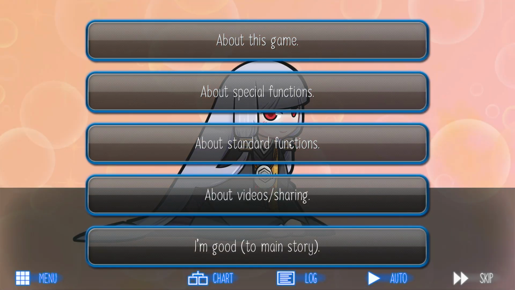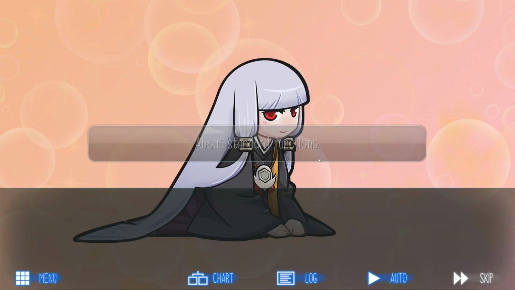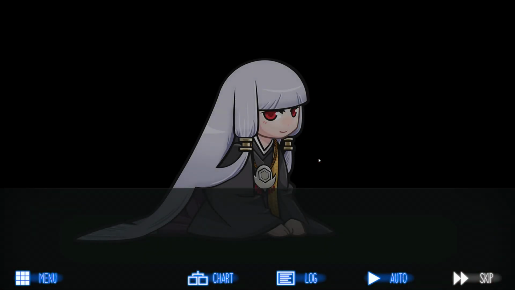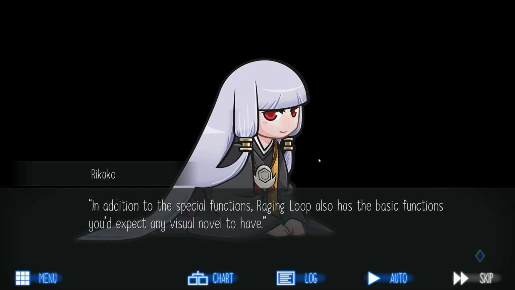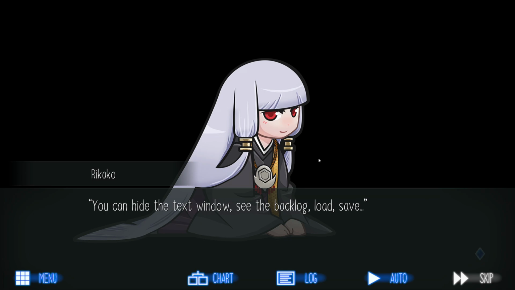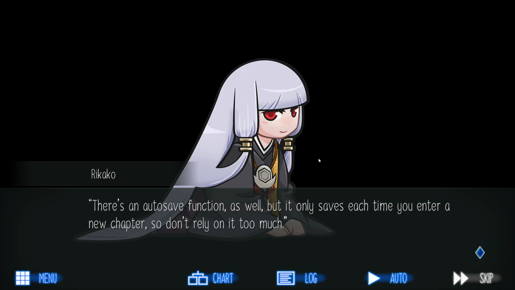Why standard functions after special functions? In addition to the special functions, Raging Loop also has the basic functions you'd expect any visual novel to have. You can hide the text, window, see the backlog, load, save, skip read text, skip to the next choice, and so on. Saving and loading work as they normally do.